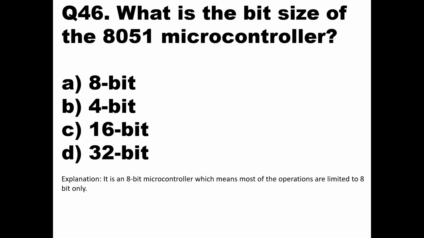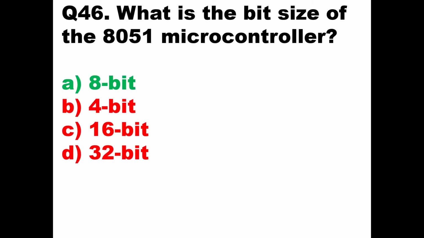And when it is called an 8-bit microcontroller, that means the maximum data which it can handle is 8 bits at one time. So it is called an 8-bit microcontroller because its data lines are 8. Clear? So here the answer should be 8-bit. As we know, our data lines are 8 and address lines are 16. The data lines represent the width of data, the maximum the microcontroller can handle at a given time.